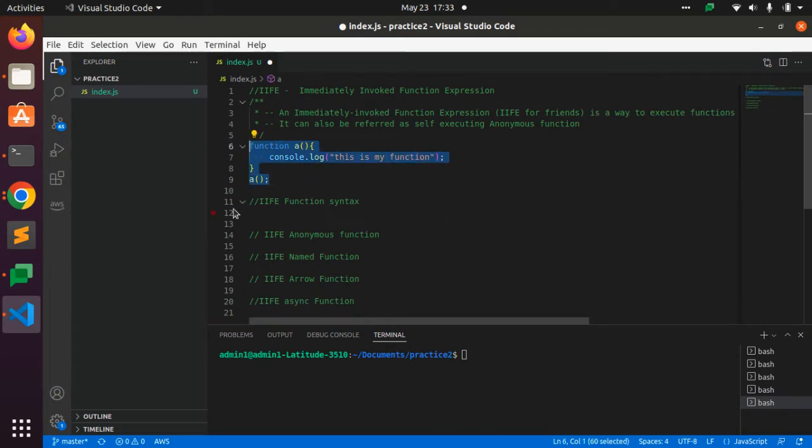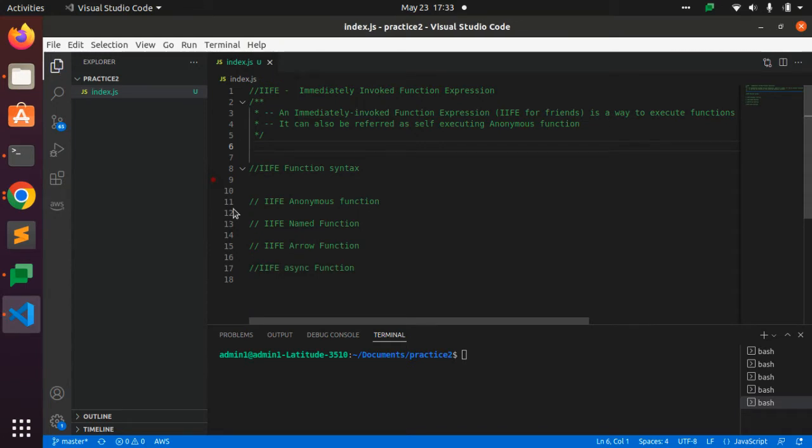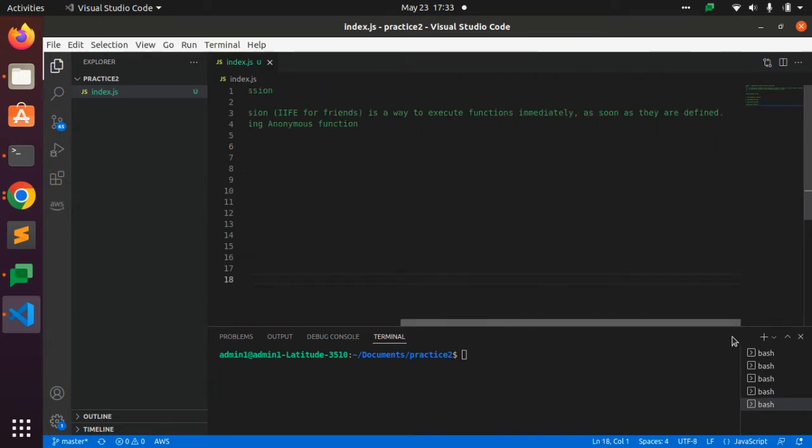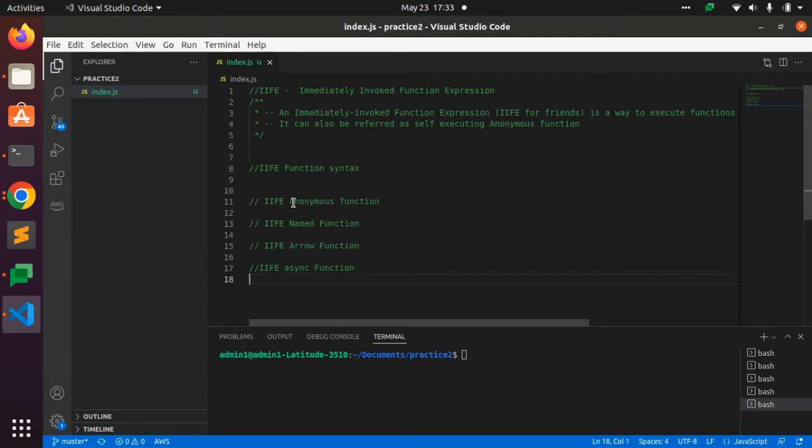But inside JavaScript, there is an alternate method by which we can write the function, and at the time of execution, the function will be immediately invoked. The function will be immediately executed as soon as it is defined. We are able to execute that function also. So what is the syntax for that?